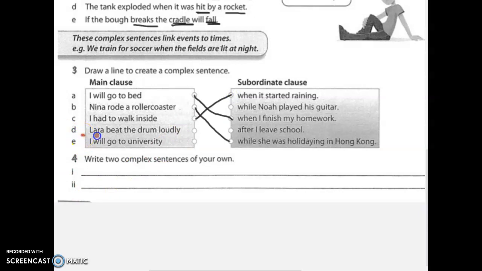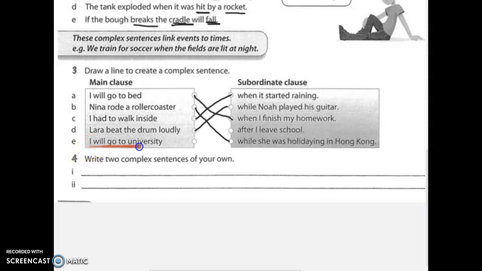D. Lara beat the drum loudly while Noah played his guitar. See, that makes sense. There's a drum here and there's a guitar here. Music. So it makes sense. So yes, up there. Last one.